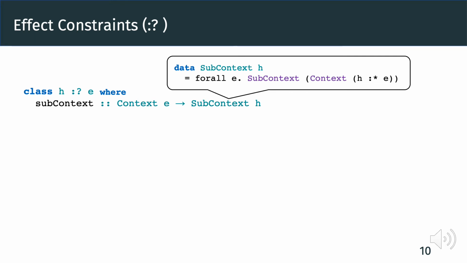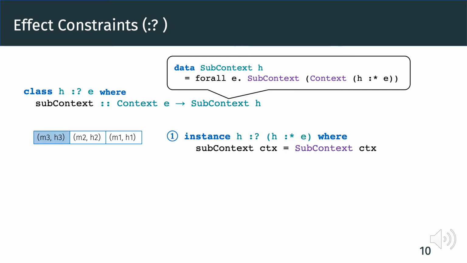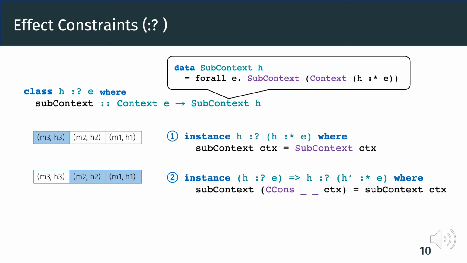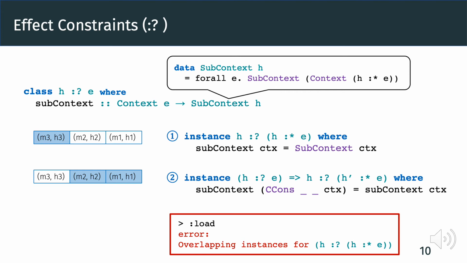In principle, we would like to simply define two instances. One, where the head of the context matches the handler type. In this case, we simply return the context. And one where we need to recurse into the tail. Unfortunately, this does not quite work. If we load the definition into GHC, we get an overlapping instances error. That is, as we cannot directly express the type inequality between h and h', these two instances overlap.